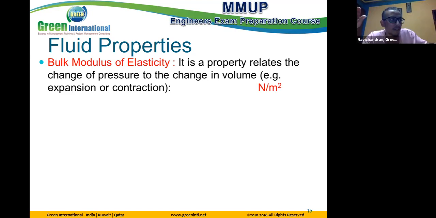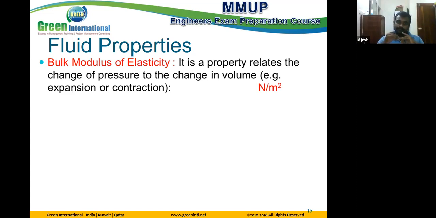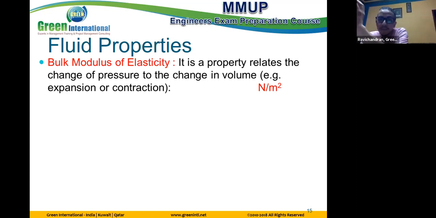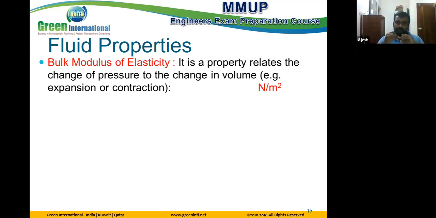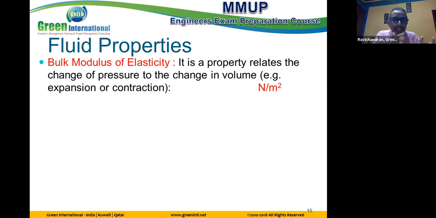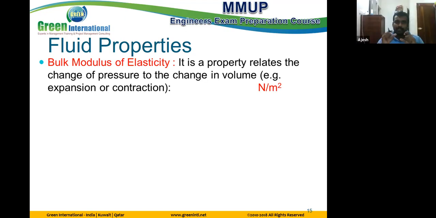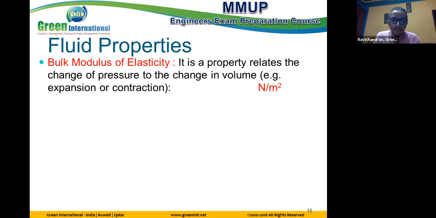If we make a comparison between these two, both have the same change, okay. But this one needs pressure Y to make this change, and this one needs 1.5 Y. So which one is easier to press? The one with the low bulk modulus of elasticity. Low. Because the bulk modulus of elasticity goes directly with pressure.